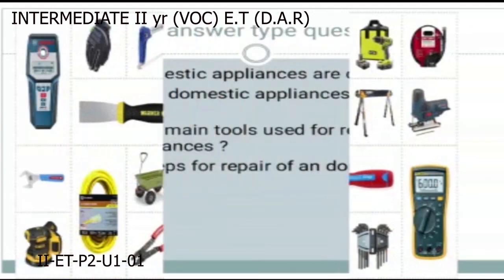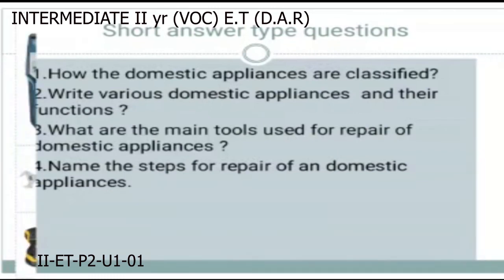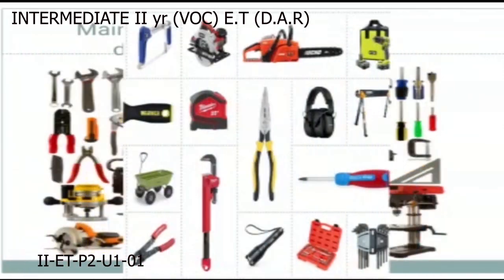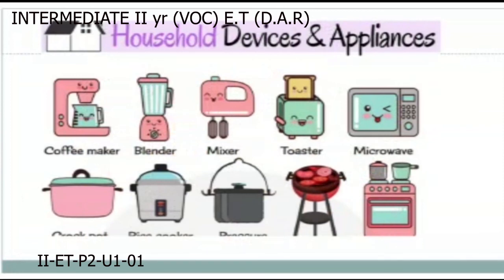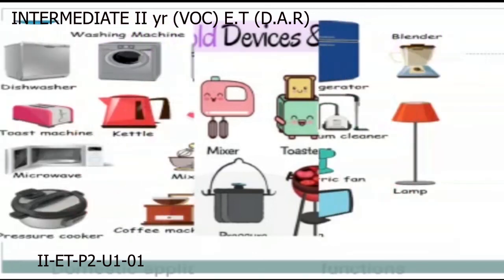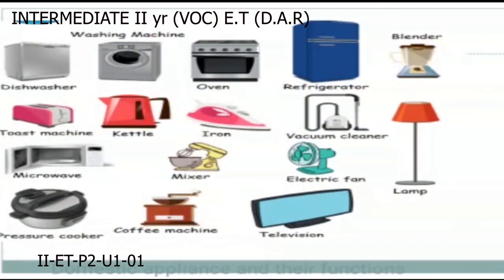And then, what are the domestic appliances and their functions? We know the domestic appliances in our home. Washing machines are used for washing clothes. Dishwasher is used for cleaning of utensils.